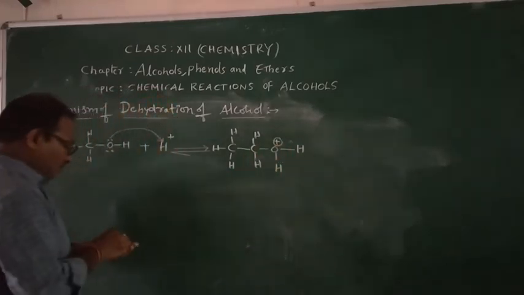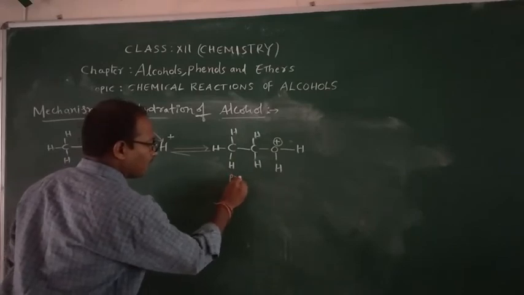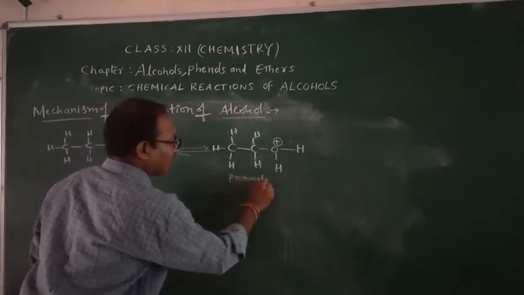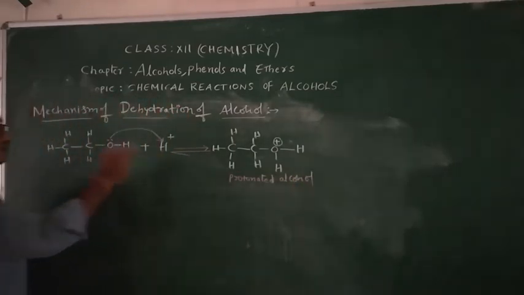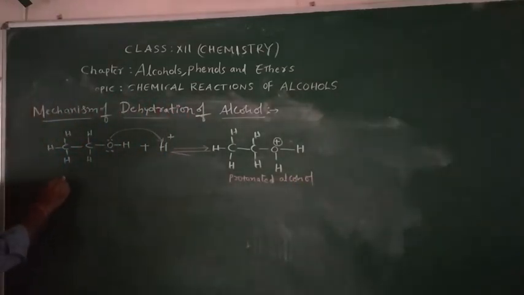This is called protonated alcohol. Protonated alcohol means one proton is added to the alcohol. This is the first step, children.